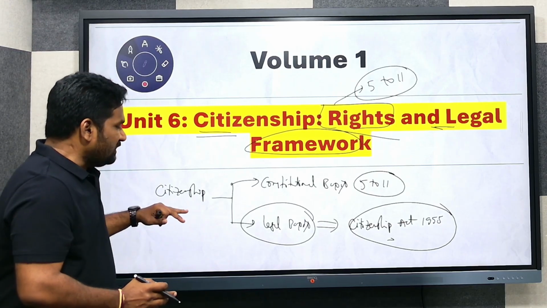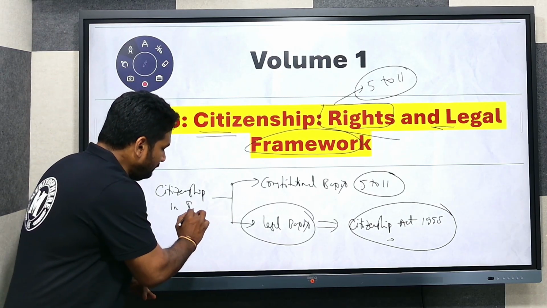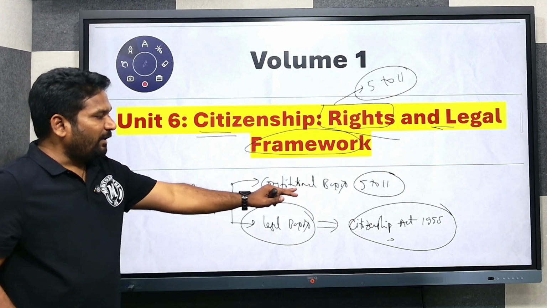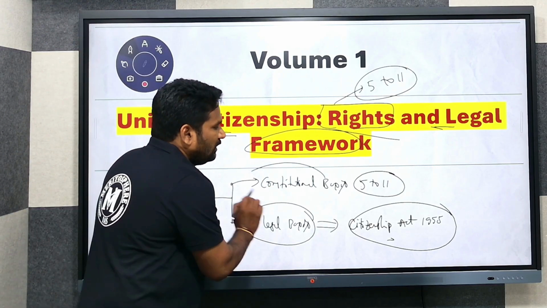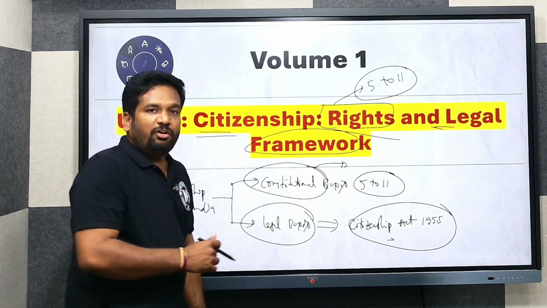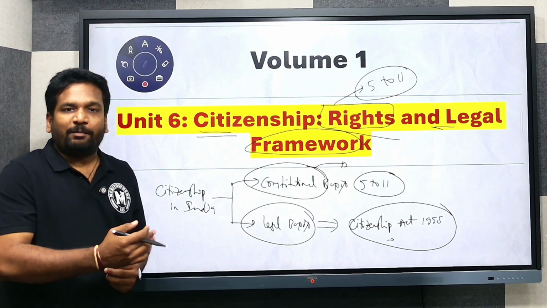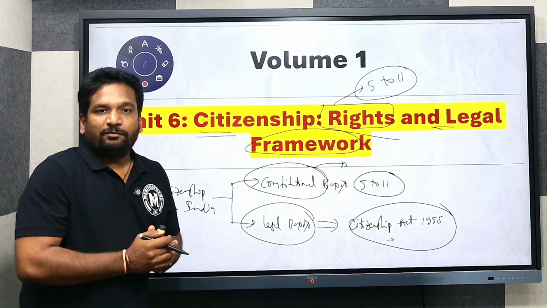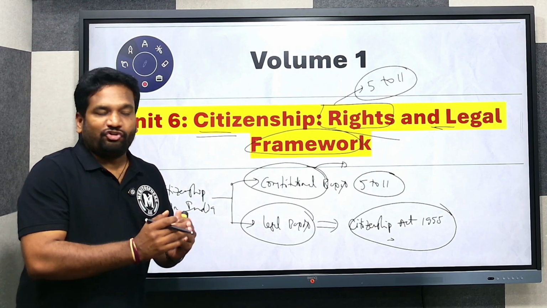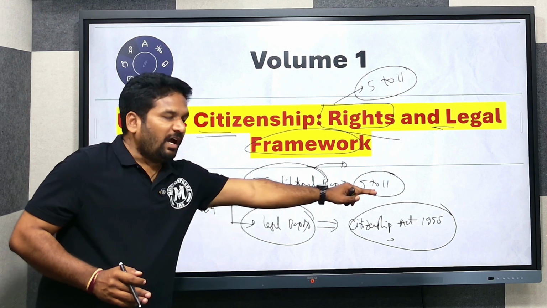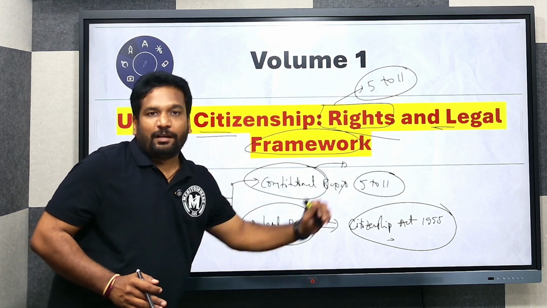Citizenship in India has been granted constitutionally to all those who were part and parcel of the Indian landmass at the time of the partition, and those provisions are incorporated in Articles 5 to 11.